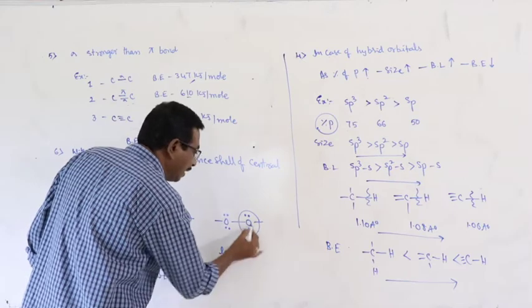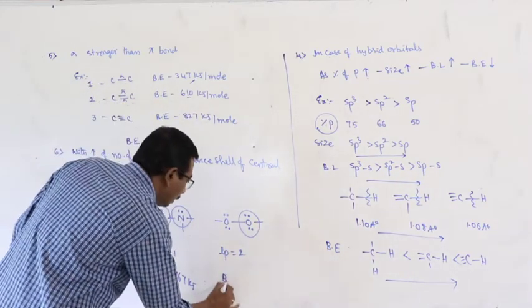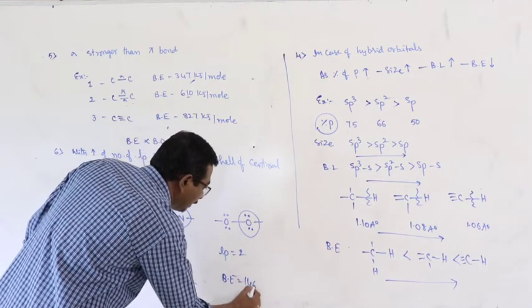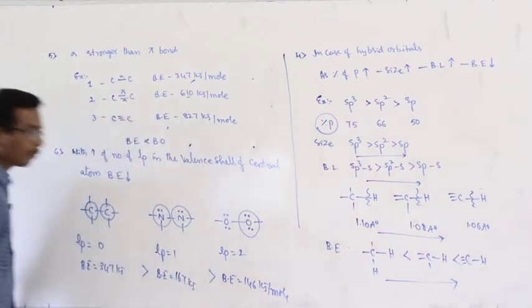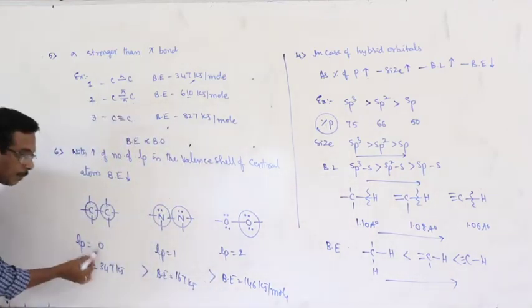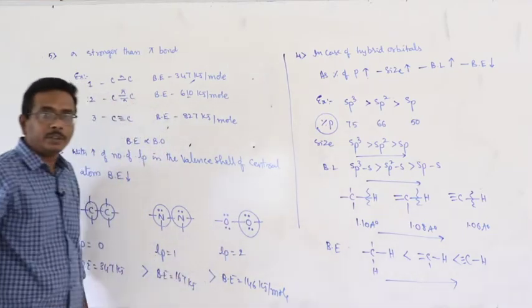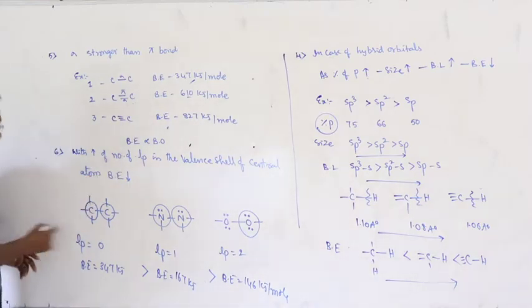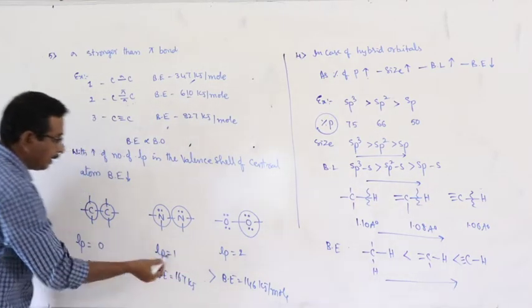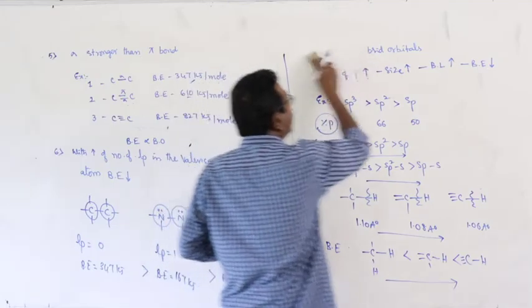Here, bond energy is equal to 146 kilojoule per mole. In the first case, number of lone pairs 0, second case 1, third case 2. With increase of number of lone pairs in the valence shell of the central atom, bond energy gradually decreases.